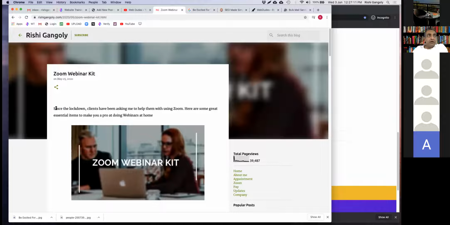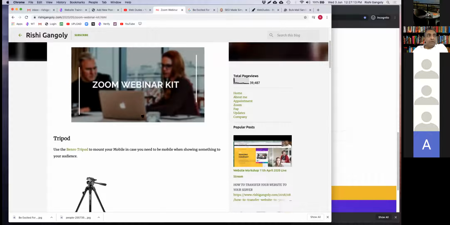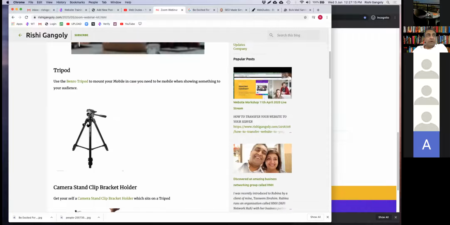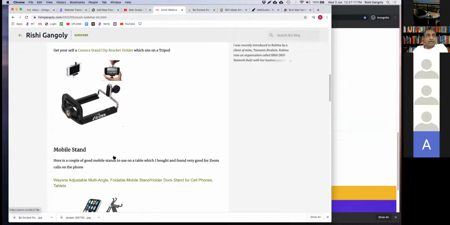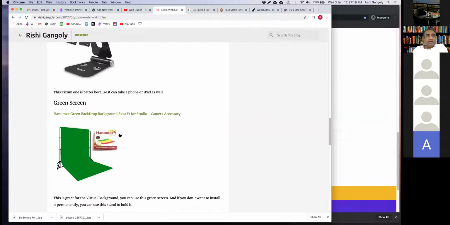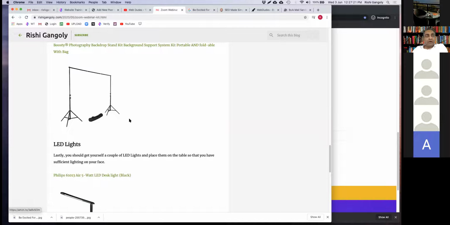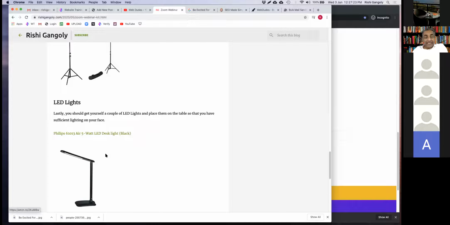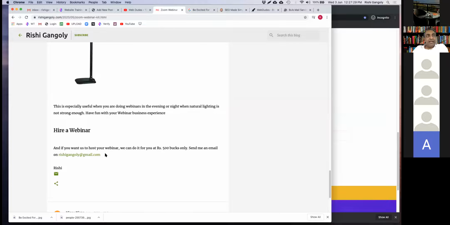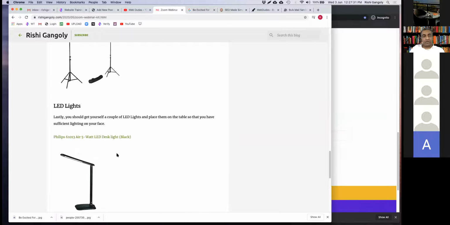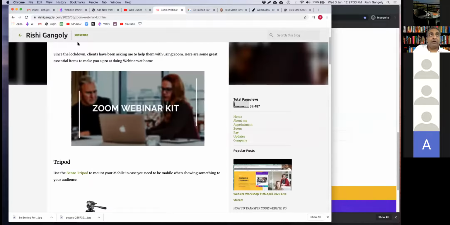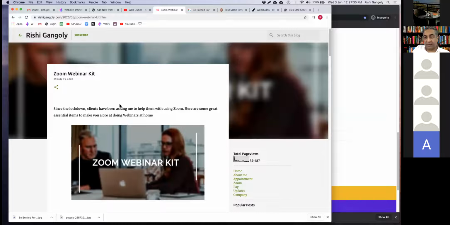So in this particular kit, I've told them that you can get a tripod, you can get a camera stand, you can get mobile stands, you can get green screens, you can get a backdrop. You can put these LEDs so that you get good lighting on your face. But there are two LEDs, you can't see it. It's right here. But these are various things you can do to get a very good Zoom webinar setup. And I sent this to all my contacts.